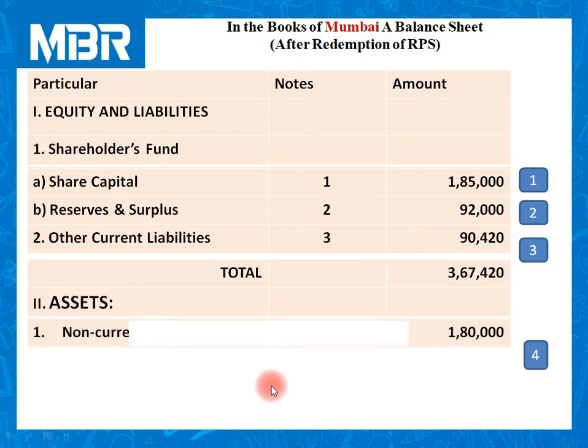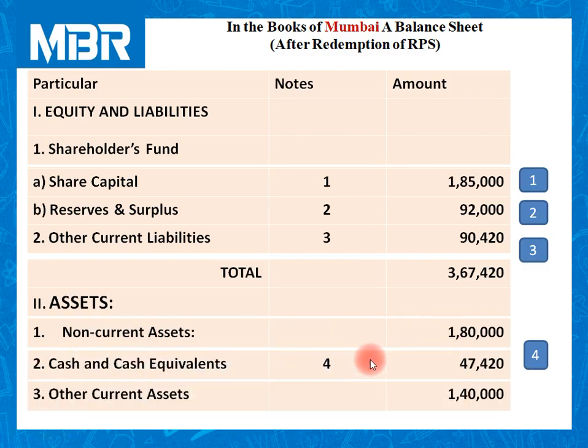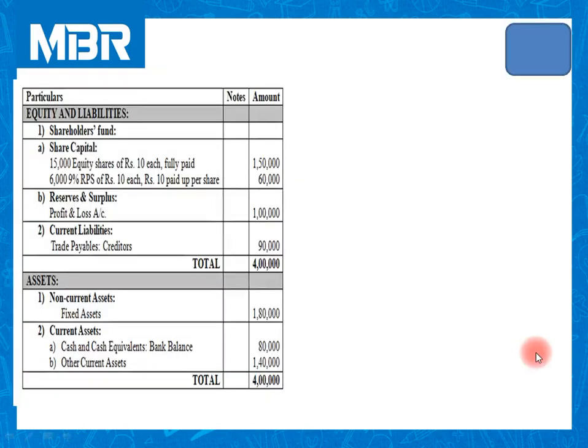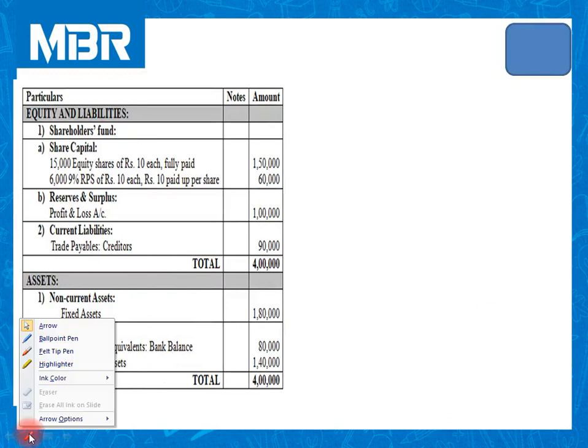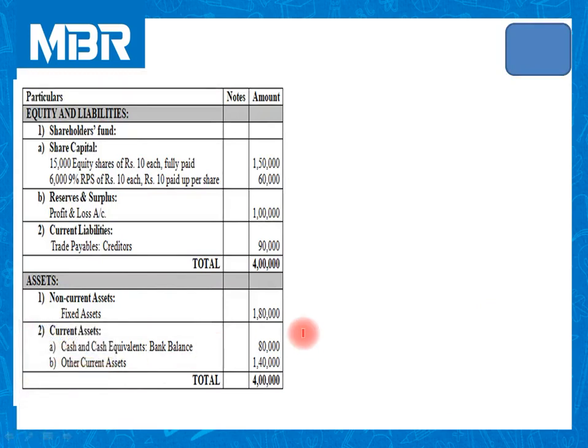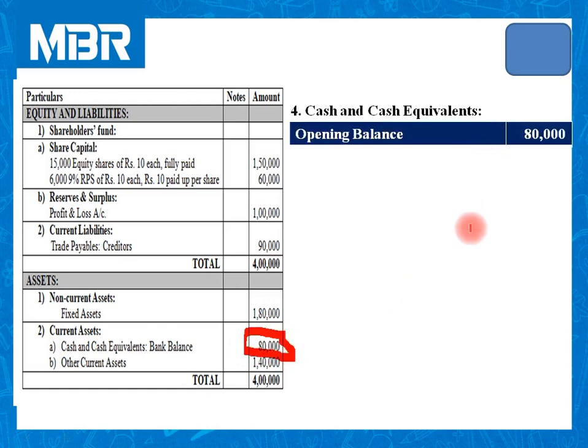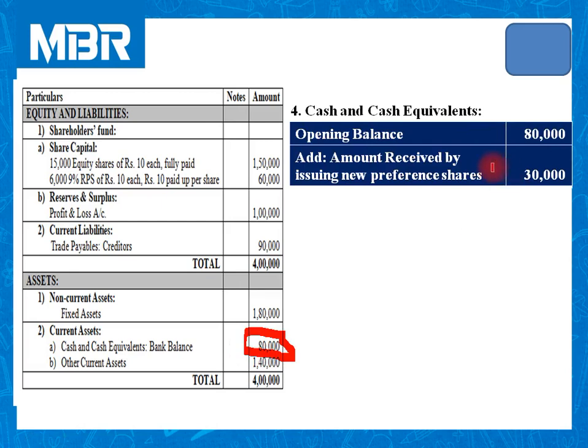On the asset side, non-current assets are rupees 1,80,000. Cash and cash equivalents, that is bank balance. Let us calculate the bank balance. In our question, the bank balance is given as rupees 80,000. Then we have received rupees 30,000 by issuing new shares.